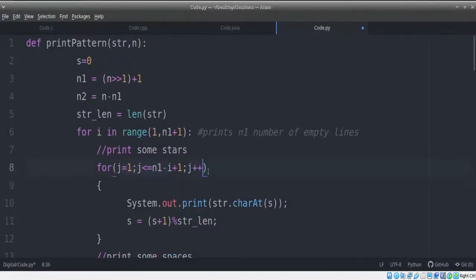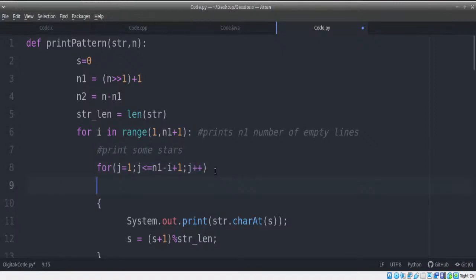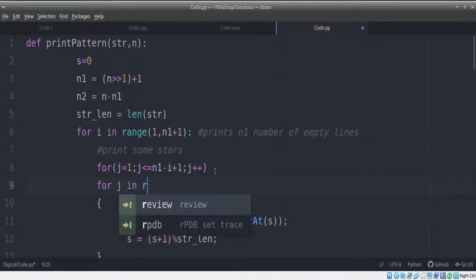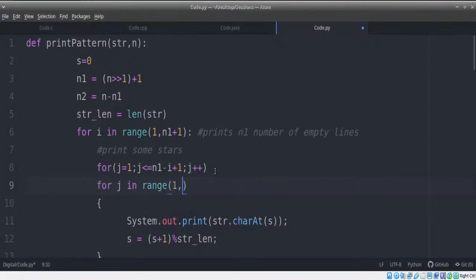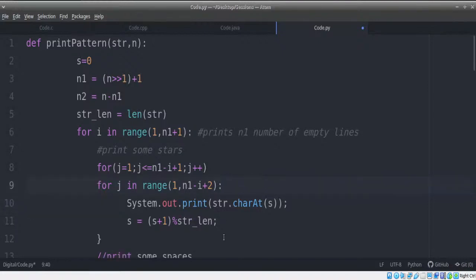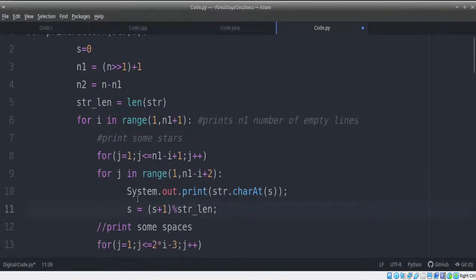Now here we have one more loop, that is to go through j value until some line. So here to replace this, I'm just going to use for j in range of 1 comma, again as usual, whatever is the value here, you need to add 1 and write it. So it's basically n1 minus I plus 2. That's it. So once you have done that, you just need to print some particular value, and let's just try to figure out what is it that we're going to print.